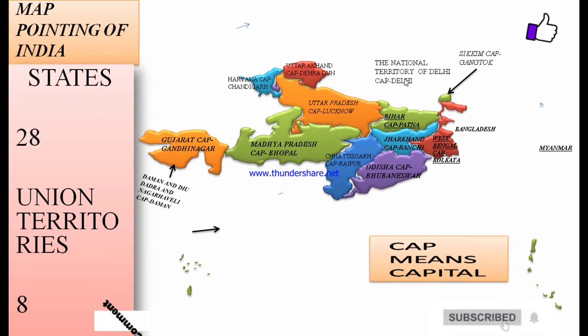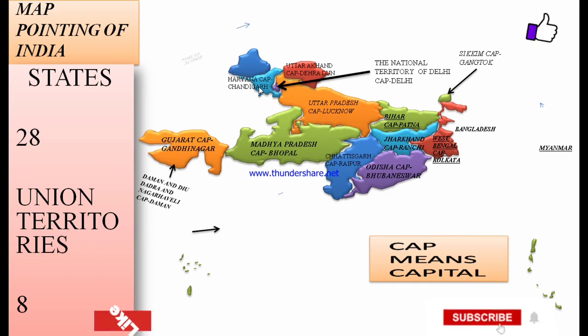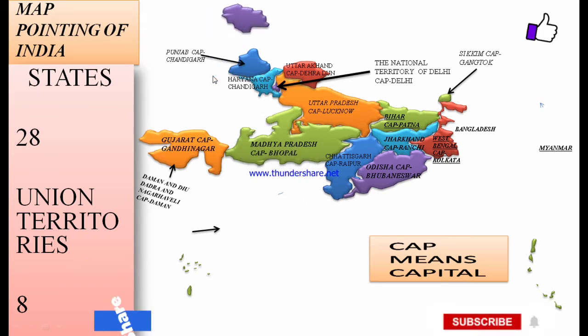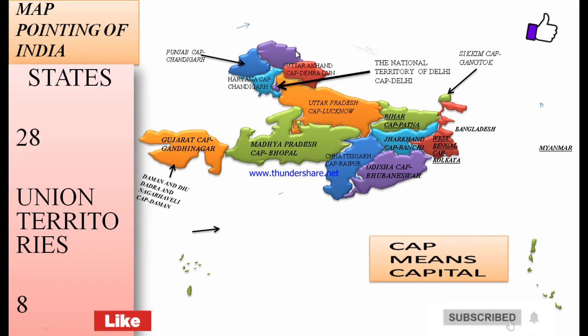Haryana, capital Chandigarh. The National Capital Territory of Delhi, capital Delhi, that is a union territory. Daman and Diu, Dadra and Nagar Haveli is also a union territory. Punjab, capital Chandigarh. Chandigarh is a union territory, and its capital is Chandigarh.